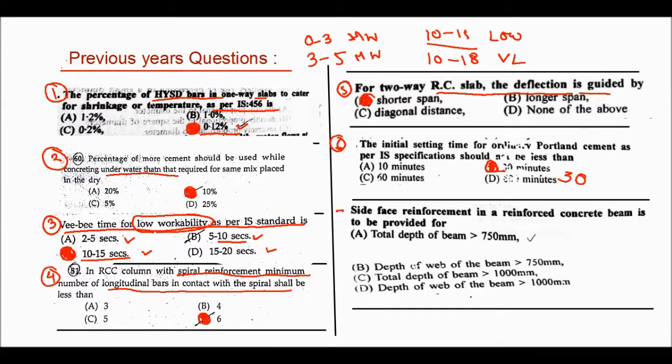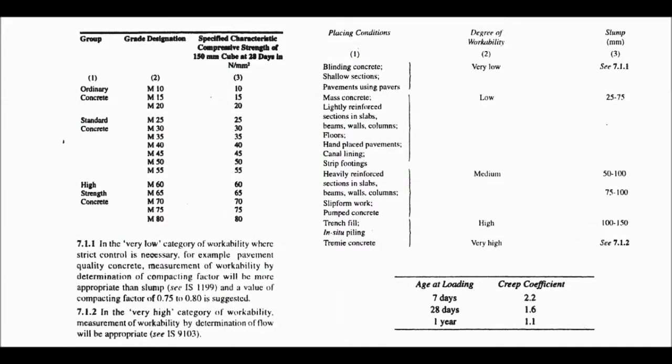Again, this question on side face reinforcement from IS 456 has been asked. Side face reinforcement should be provided when the depth of web is greater than 750 mm. So you can see that all these questions have been directly asked from IS 456.